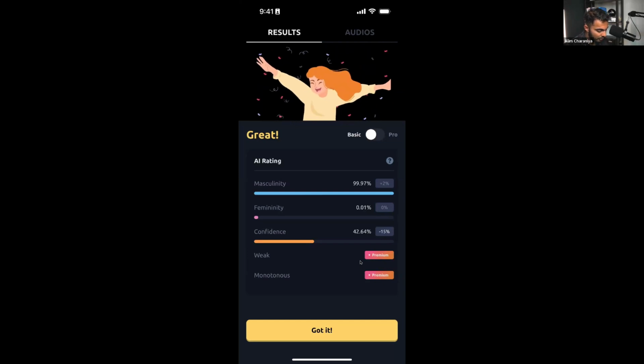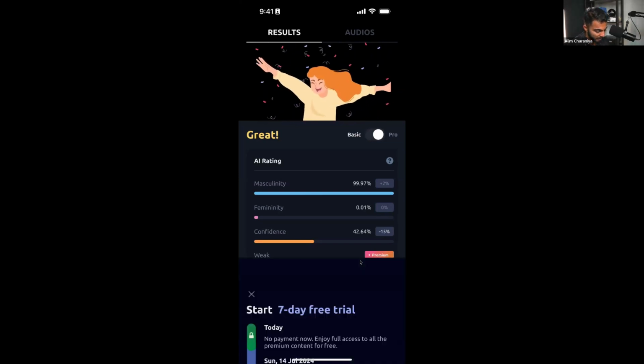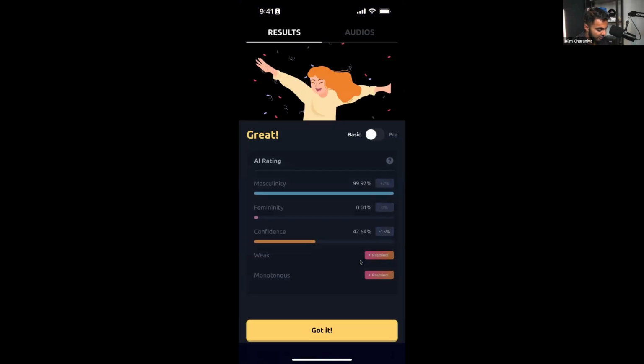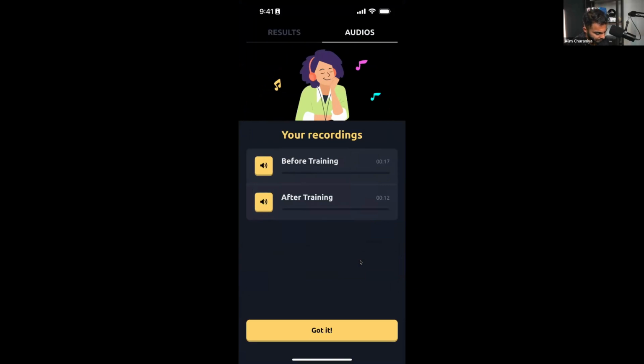It says those are premium features. So if I want to be graded on those two things, I need to subscribe to premium. If I click on pro, it wants me to start my trial. So it's essentially giving me some free value, but then giving me opportunities to upgrade.